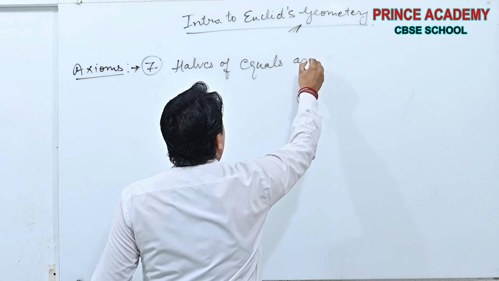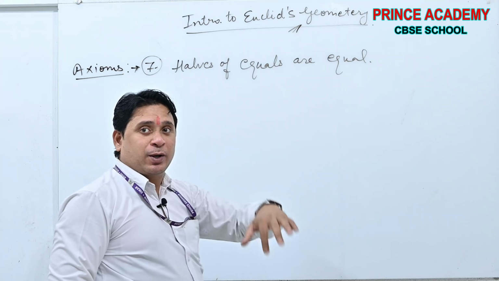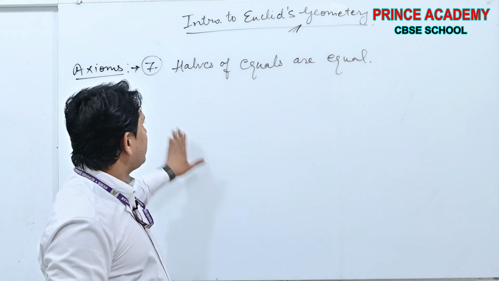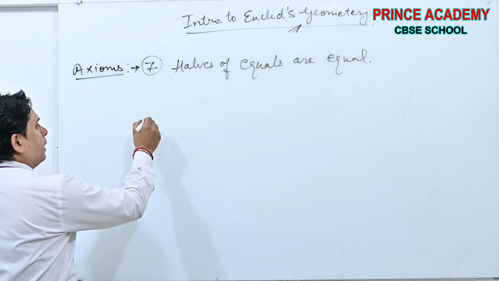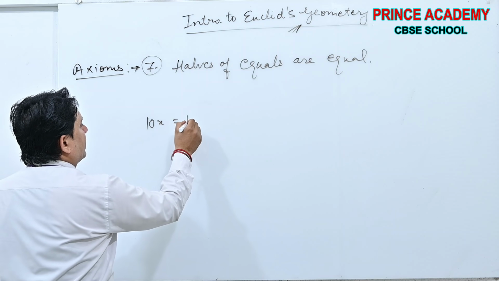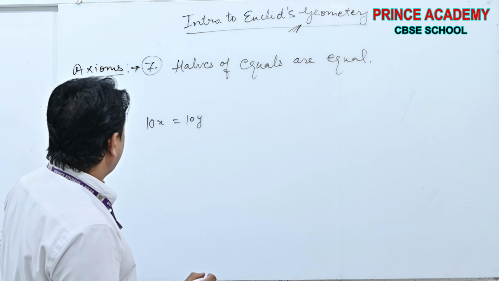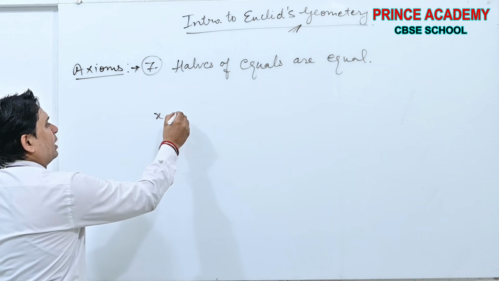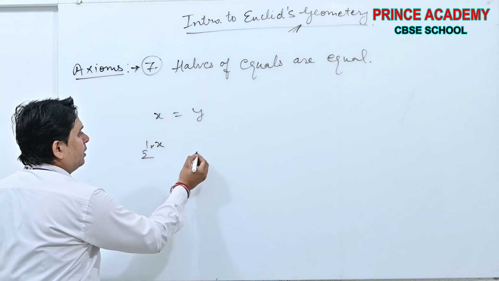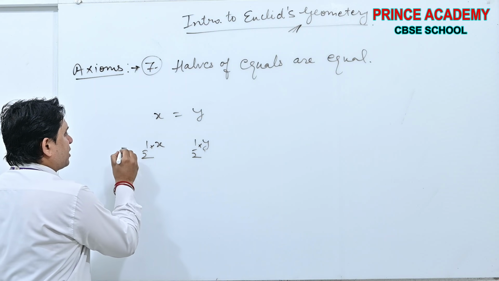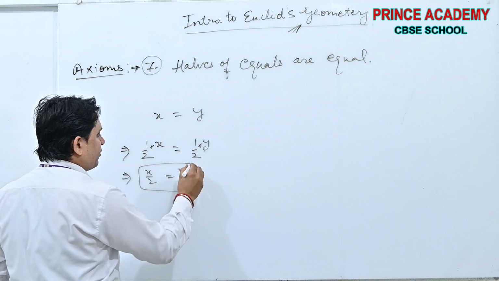Equals are equal. See beta, maybe my language is not similar to your book language, but it is quite understandable. Don't worry. See, what does it mean? Suppose 10x is equal to 10y. Or leave it here, suppose x is equal to y. Now I am taking half of it and half of it also. What will it be? Halves will also be equal. Yes or no?